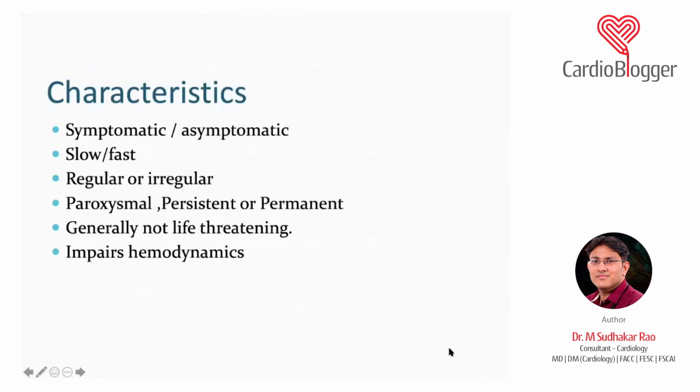But a pre-excitation is just a baseline wide QRS which has a delta wave, which has a short PR and a wide QRS more than 120, and that is known as a pre-excitation, and only when it manifests is it known as WPW. So most of them may be asymptomatic, and even patients with AVNRT are sometimes asymptomatic. They may not have the palpitations and all, and they can just present and we do an ECG and we find there is a narrow QRS tachycardia.